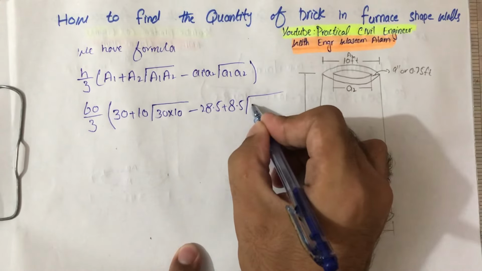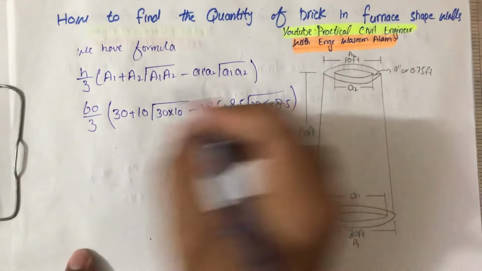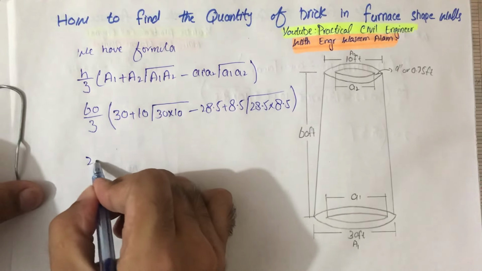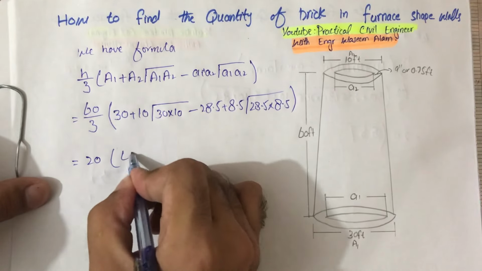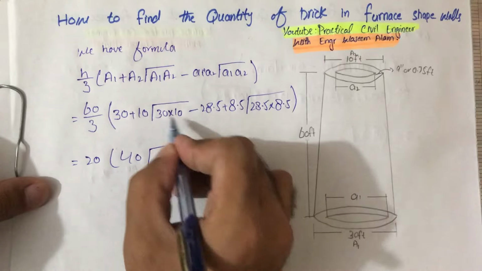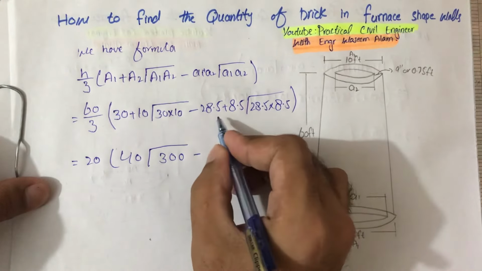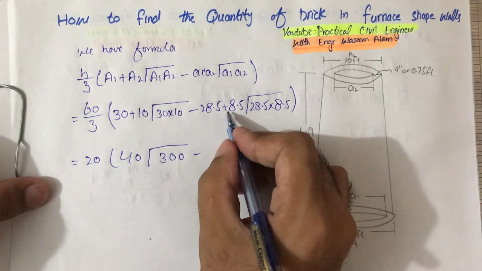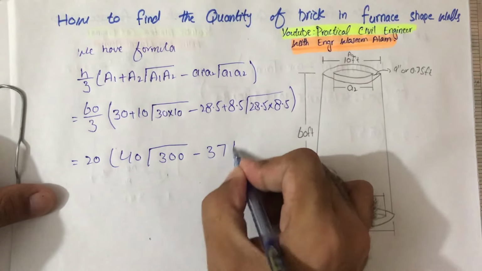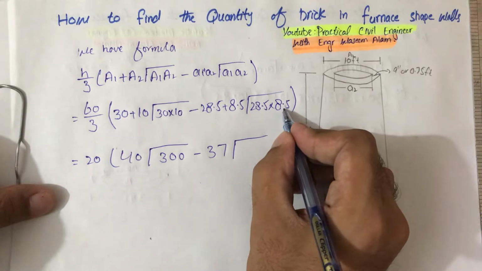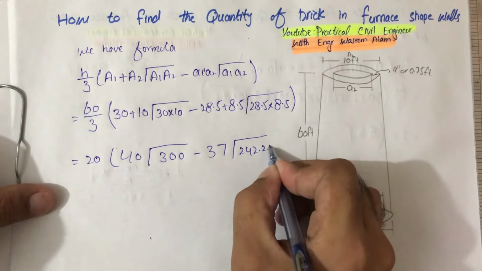So under root 28.5 multiply 8.5. Now 60 divided by 3 gives us 20. 30 plus 10 is 40, and the root of 30 multiply 10 is 300. Minus 28.5 plus 8.5, so it will give us 37, and the root of 28.5 multiply 8.5 will give us 242.25.